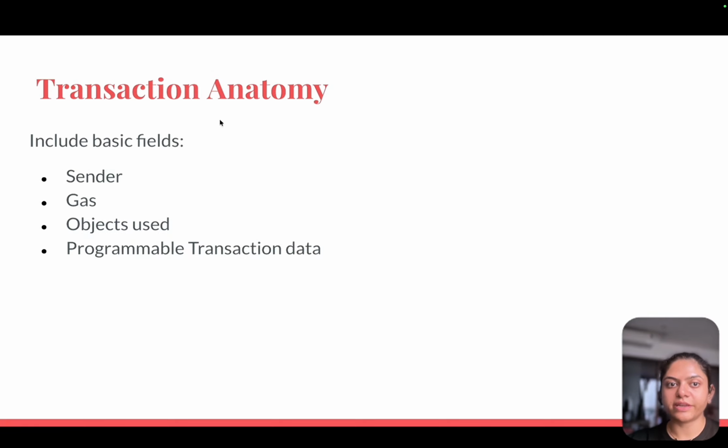The next is transaction anatomy. A Sui transaction includes the sender, gas, objects used, and programmable transaction data. It's like capability plus logic. Programmable transactions allow multi-call atomic execution.